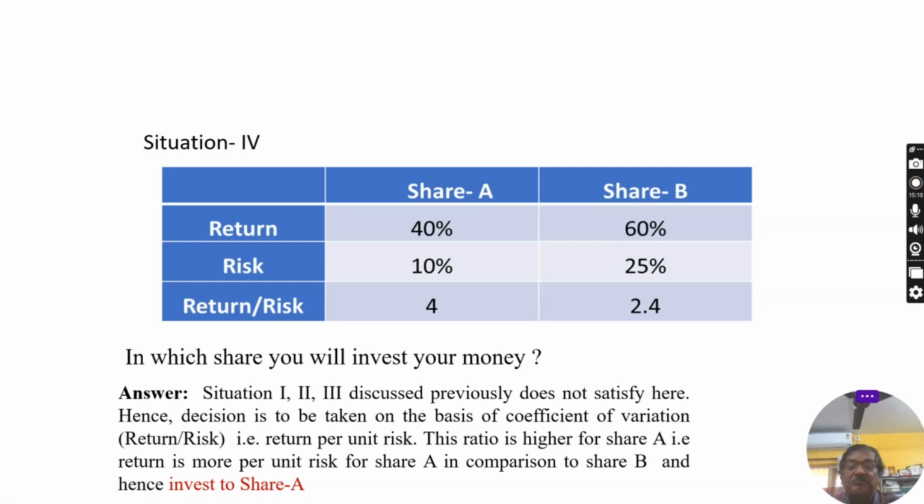In this way, you can decide the option for investment. That means in which share you will invest your hard-earned, precious money. This was the basic purpose of this topic, the selection of shares by applying risk and return.